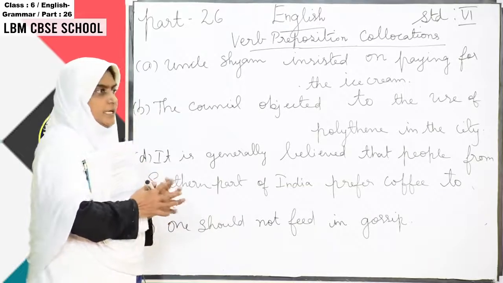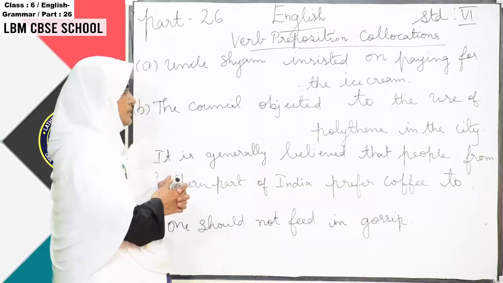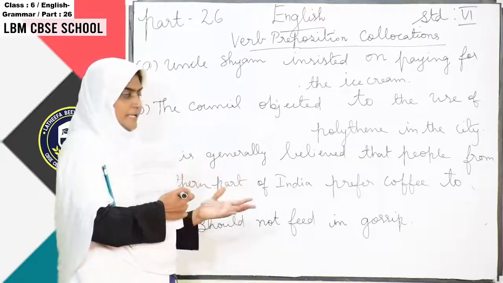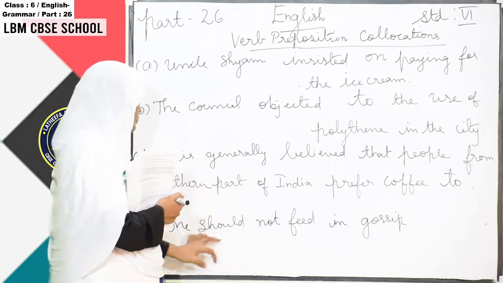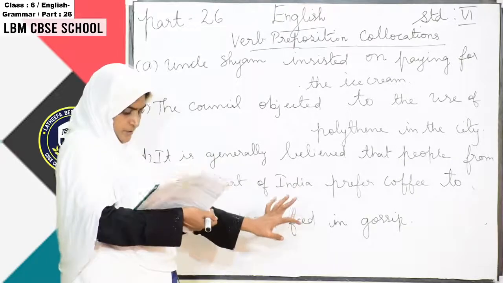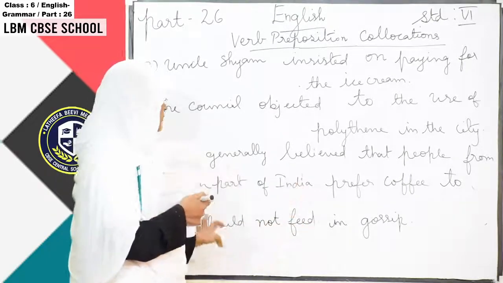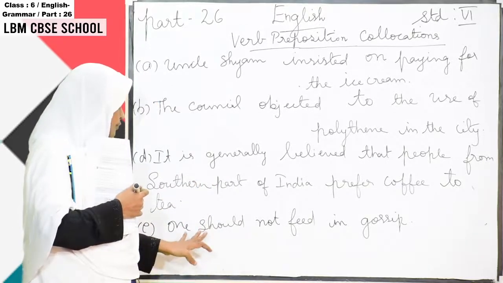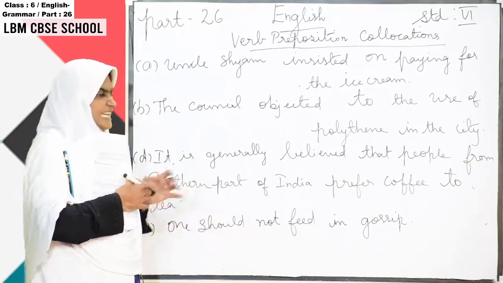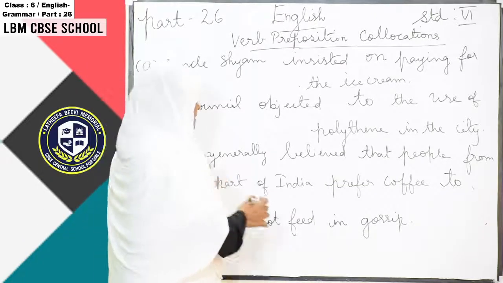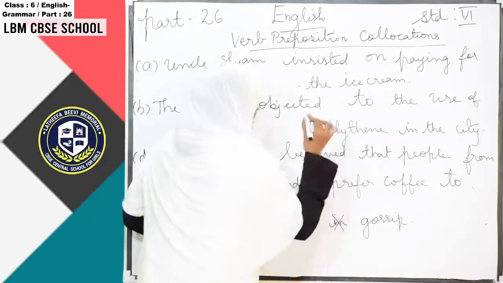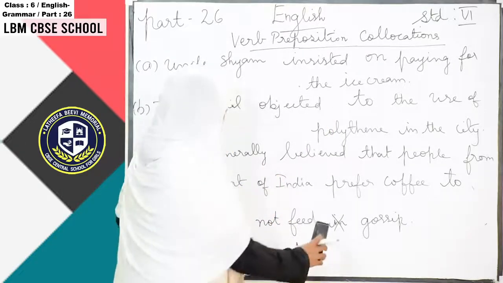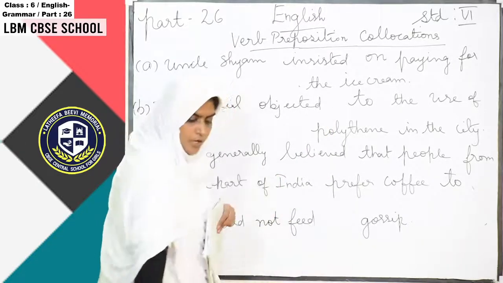Gossip means telling wrongly about any person, backbiting, okay, that is gossip. One should not feed in gossip. So here which word is the wrong word? "In" is the incorrect word. Instead of "in" we have to use "on", okay, "on gossip".